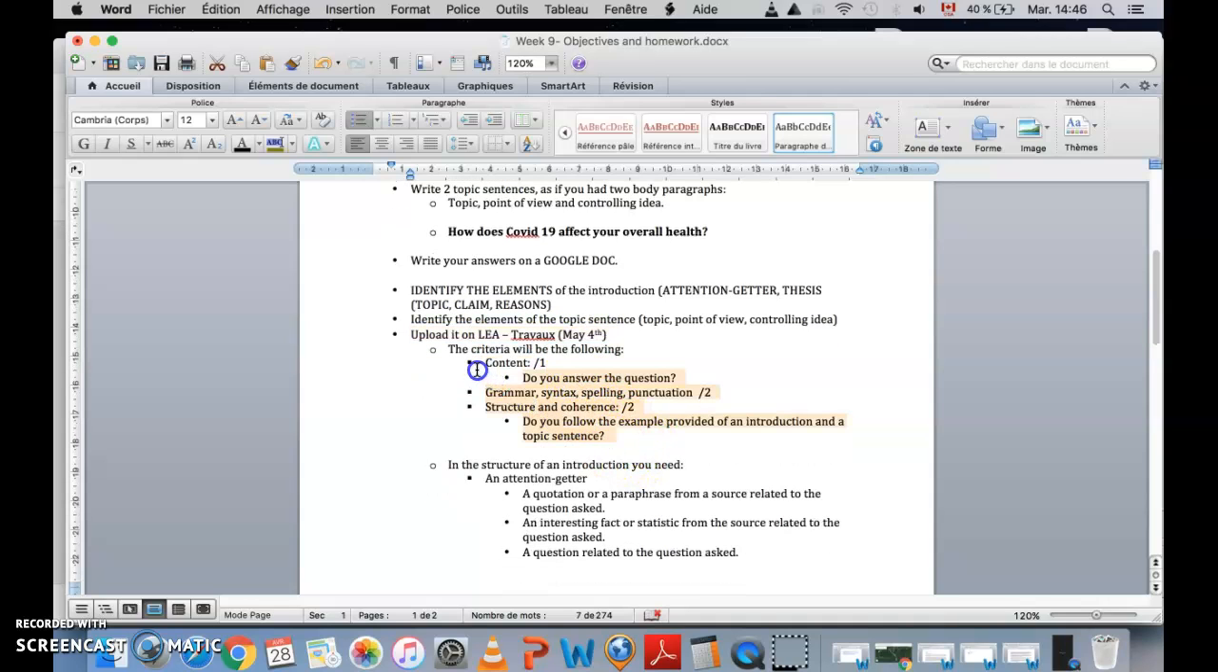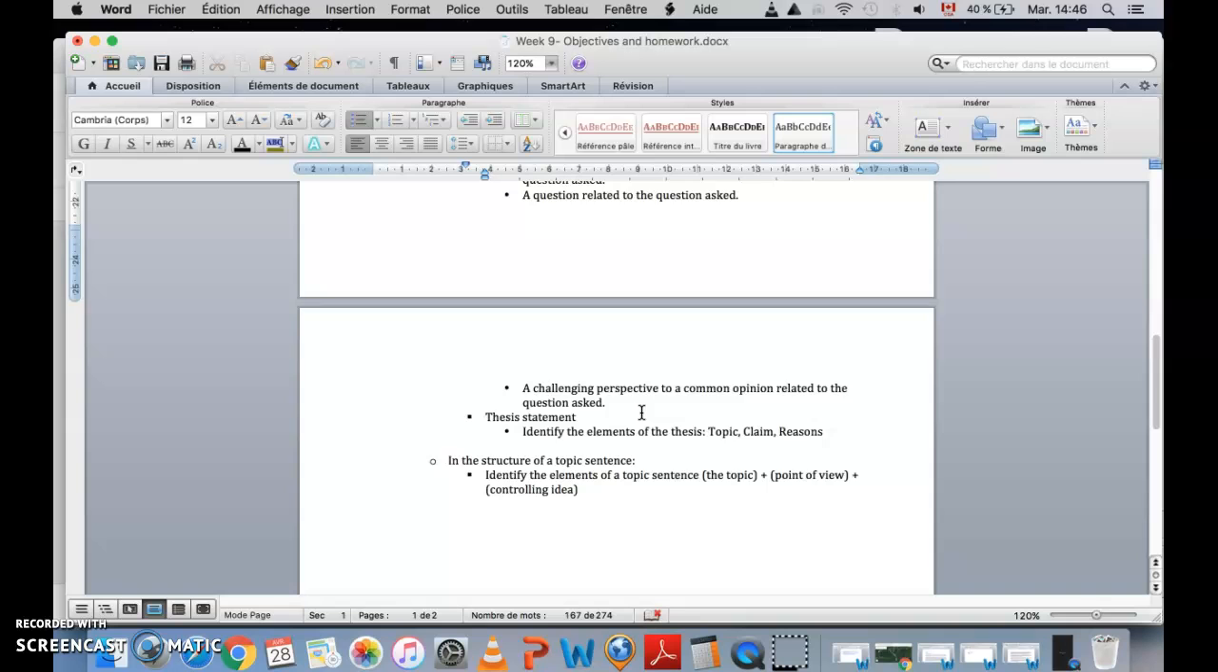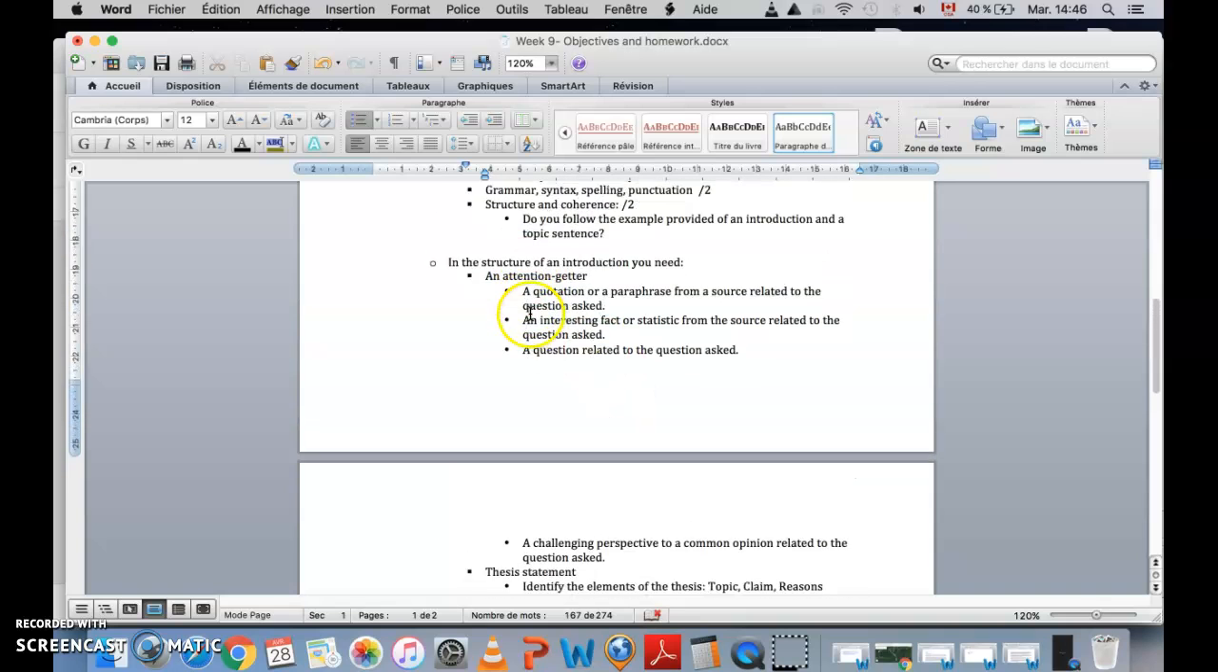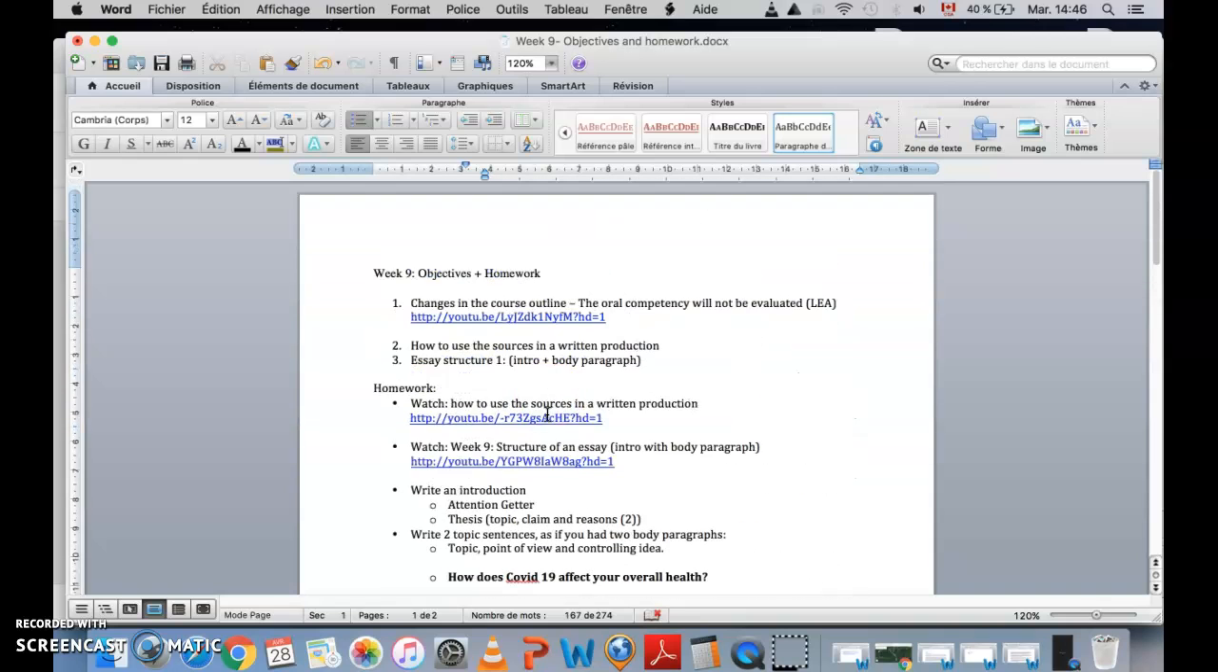And here's the criteria I'm going to use to evaluate. So 1 on content, 2 on grammar, 2 on structure and coherence. And here you have extra information about what an intro is and what the topic sentence is.